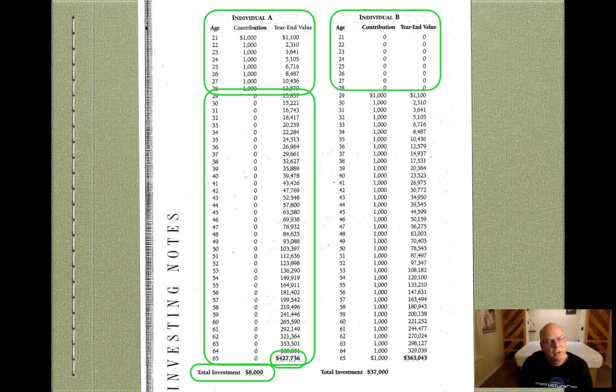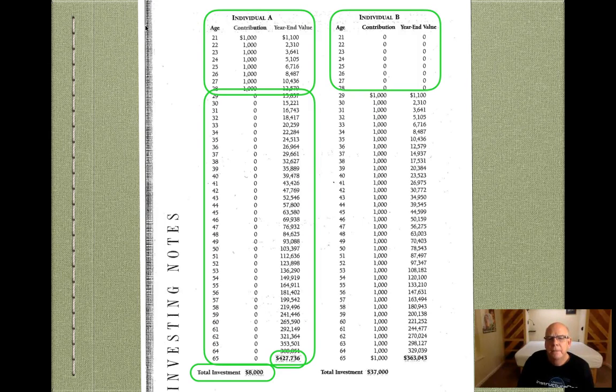So they got a little bit later start in life, okay? Still not a terrible thing. You still need to invest, and you'll see that it's not incredibly different, but it certainly helps to start early. And so the lesson there is that you start as soon as you possibly can. Instead, this person started at age 29 and started putting $1,000 a year away, which again is $80 a month or so, and did that every year until age 65. So they did that for essentially those 37 years.